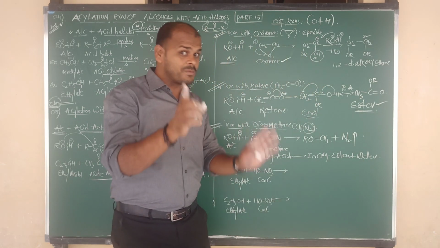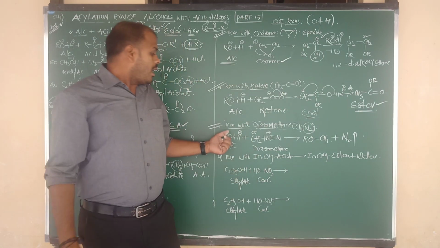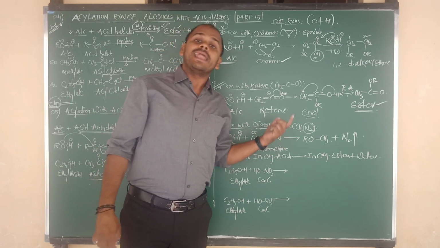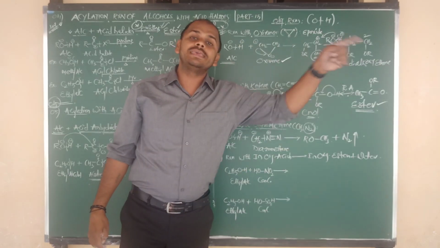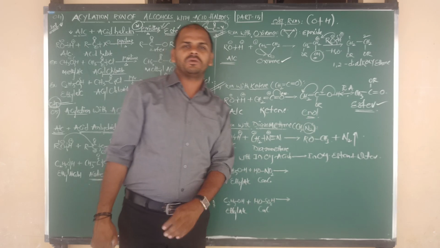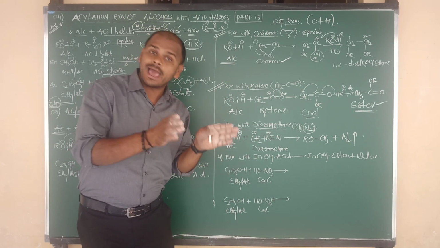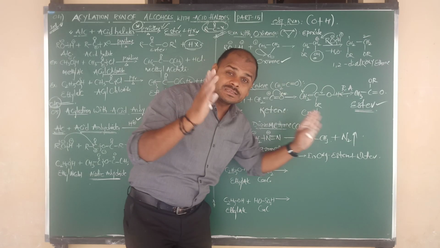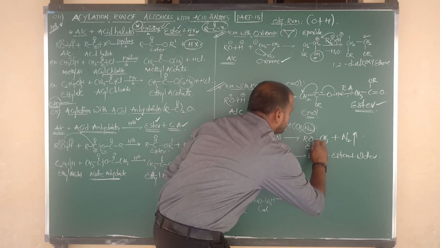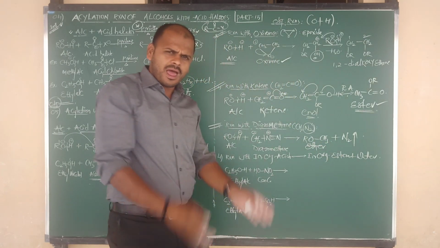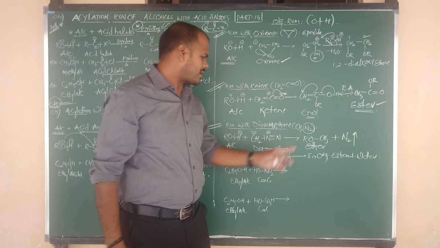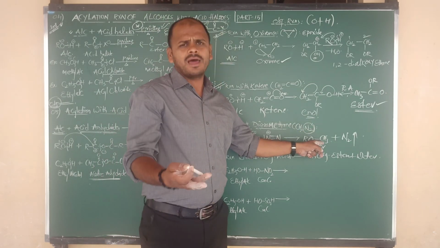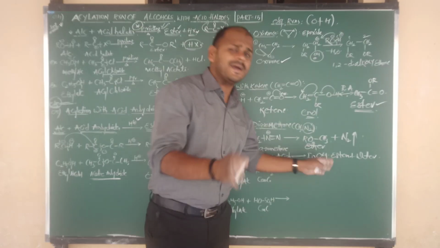They will ask this many times in objective questions. When alcohols react with diazomethane, what is the gaseous product released? That is N2 gas. And what is the main product? The main product is ether. Ether formula ROR, where R is replaced by CH3, so we can say methyl ether.